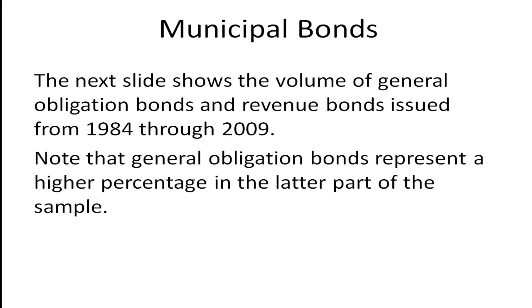In comparing general obligation bonds to revenue bonds, the next slide shows you from 1984 to 2009 general obligation bonds and revenue bonds. And you'll notice that the general obligation bonds represent a higher percentage in the latter part of the sample.